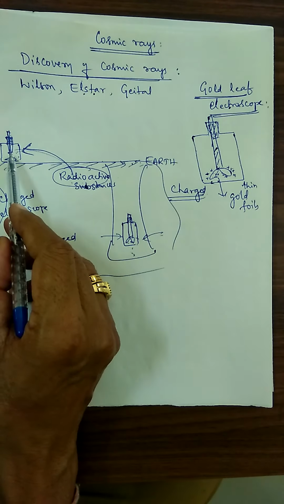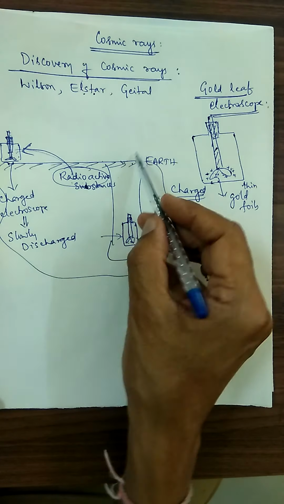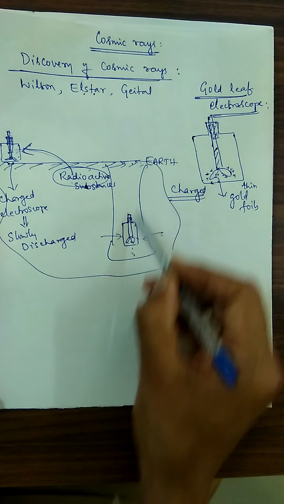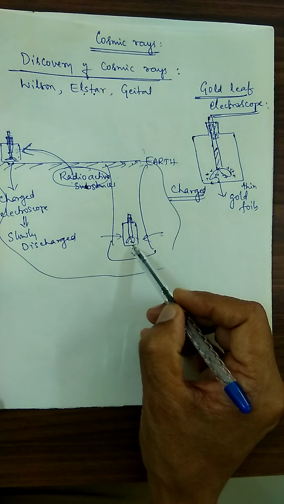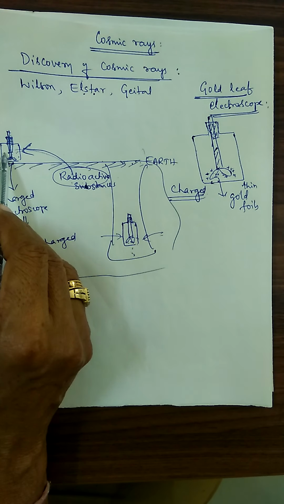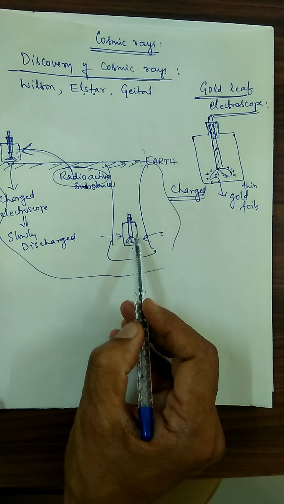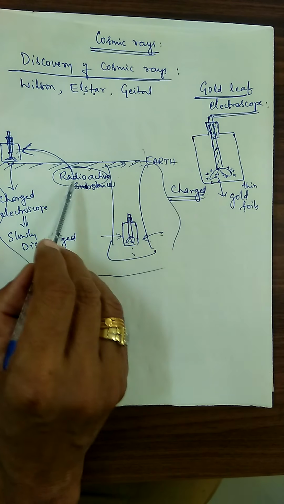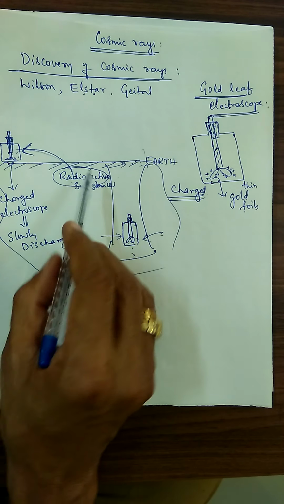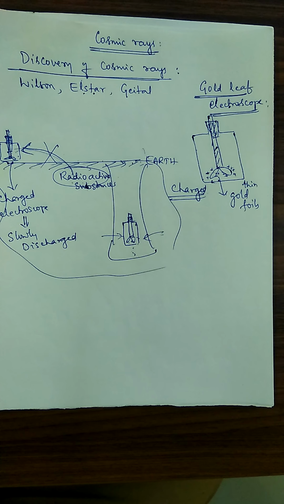Further, they took the charged gold leaf electroscope inside the Earth crust, inside a gold mine, and kept it. But the discharge on the surface is more, while the discharge here is very little. Therefore, they concluded it is not because of radioactive substances.